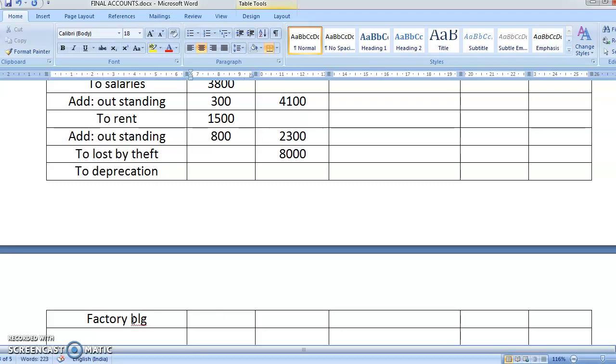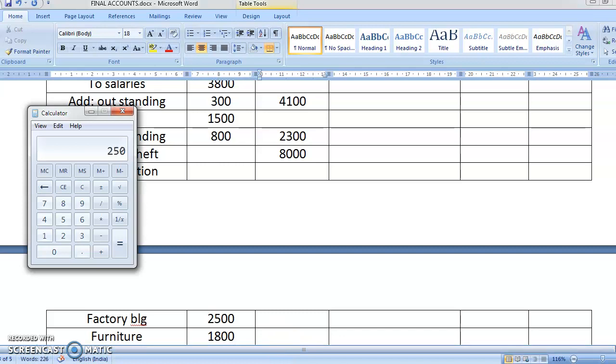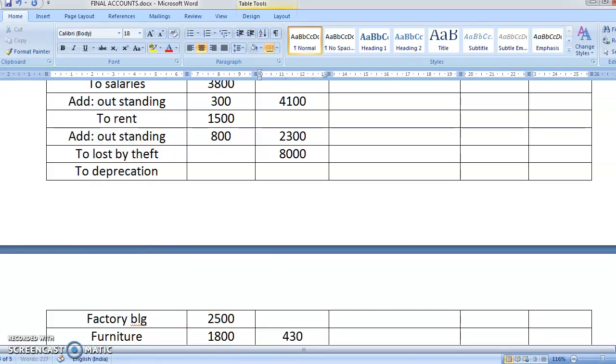How much was the depreciation on factory building? 2,500. Then to depreciation on furniture. What was the depreciation on furniture? It was 1,800. Now add both the items. 2,500 plus 1,800, how much do I get? I get 4,300. So it will come here as 4,300.